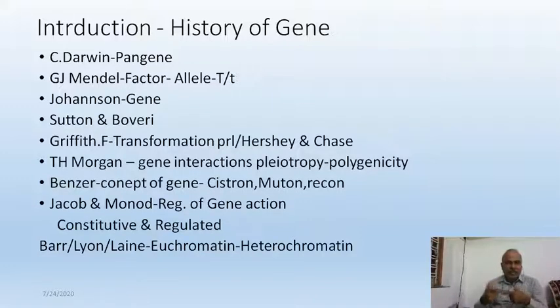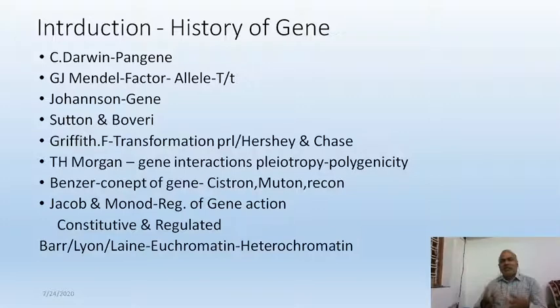What is that regulation? To find that out, Jacob and Monod came with a very, very important concept called the operon concept. An operon is a cluster of genes that regulate a particular metabolism. So Jacob and Monod explained the regulation of gene action. Genes are of two types. One is called constitutive genes, the housekeeping genes, which go on functioning all the time. And regulated genes function only at a regulated period.